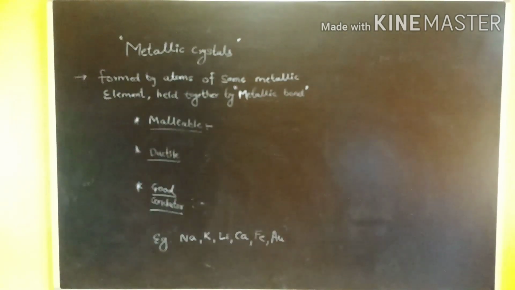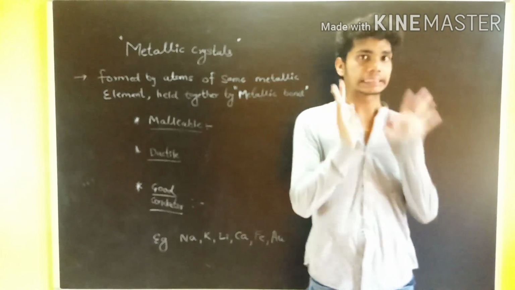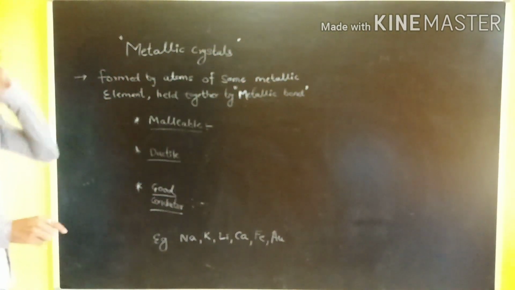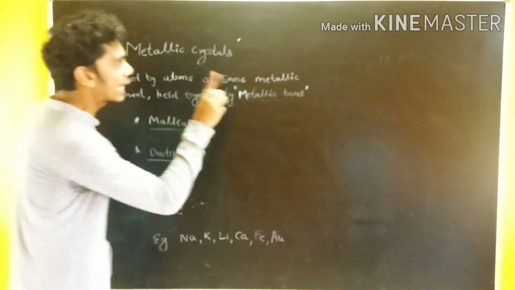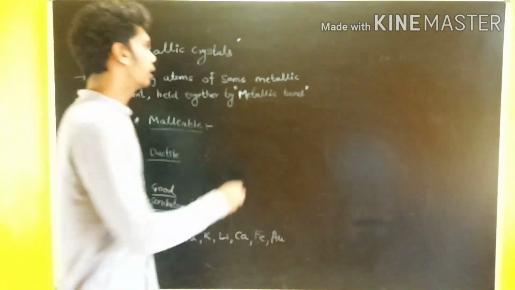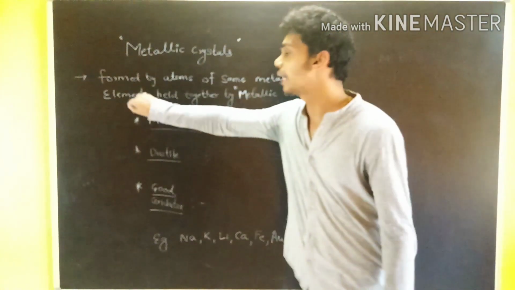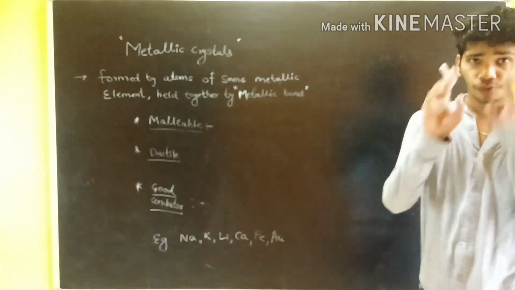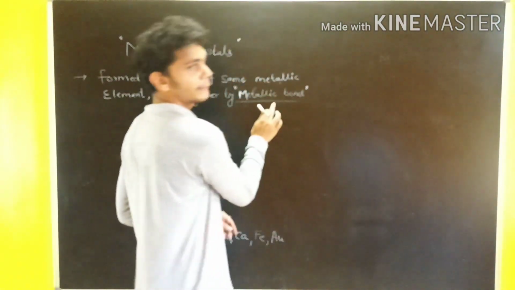The last part is the metallic crystal. This is very important, and here you should understand the concept very well. Okay, so let's talk about that. What is a metallic crystal? They are formed by the atoms of the same metallic element. This point has to be remarked. They are formed by atoms of the same metallic element, and these atoms are held together by the metallic bond. So further we have to understand what a metallic bond is.